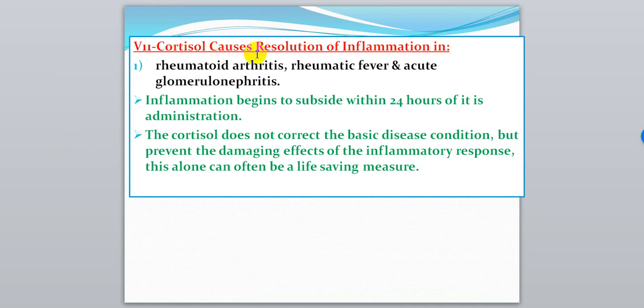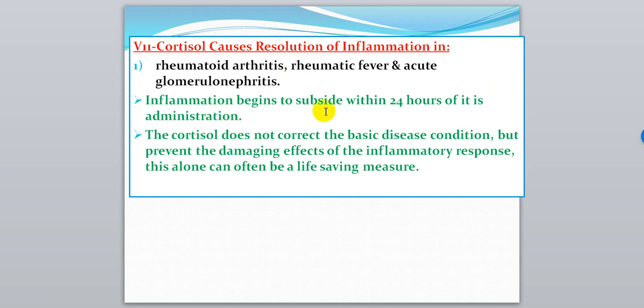Cortisol causes resolution of inflammation in specific cases: rheumatoid arthritis, rheumatic fever, and glomerulonephritis. In these specific diseases, we can use cortisol as a drug. In this case, cortisol is very beneficial.